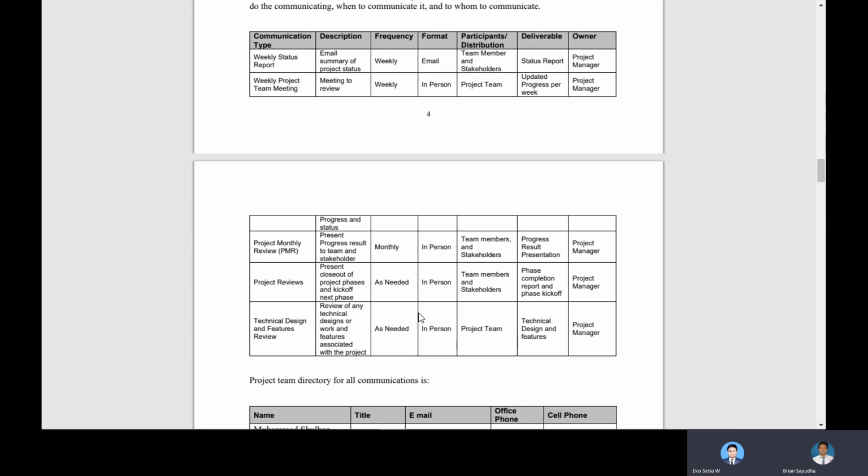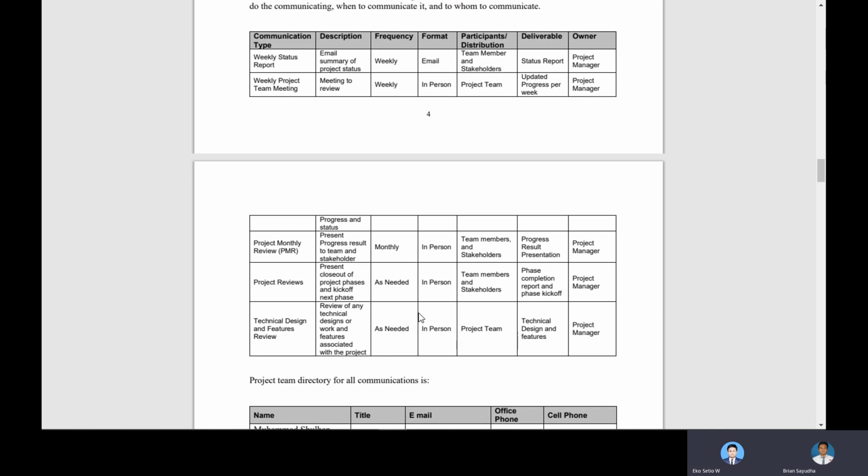For the monthly project review, we present the progress results to the team and stakeholders. It is held monthly, in person, with team members and stakeholders. The deliverable is a progress result presentation, and the owner is the project manager.